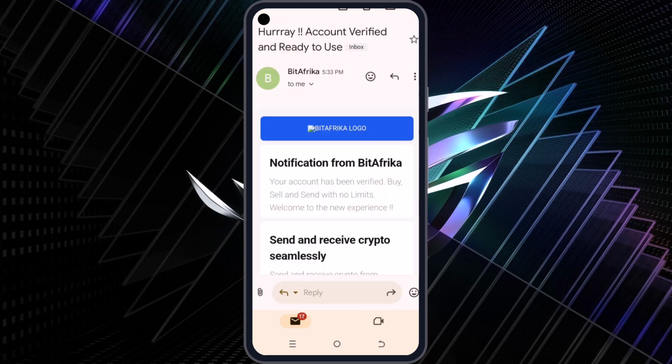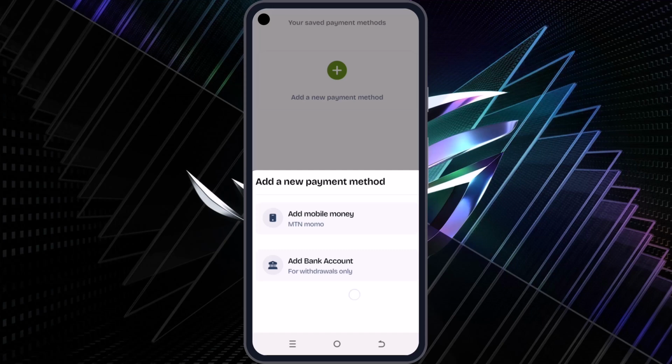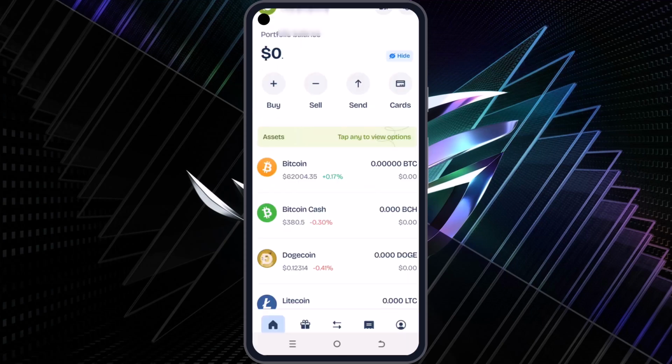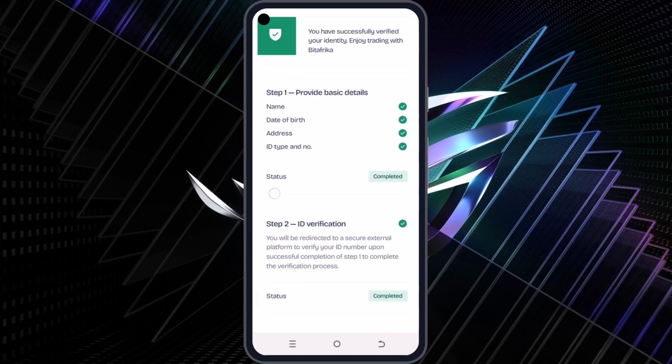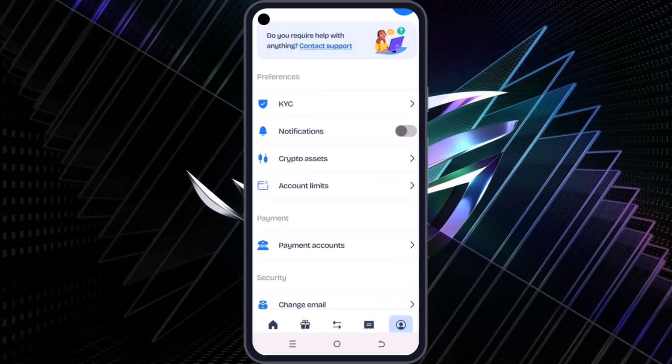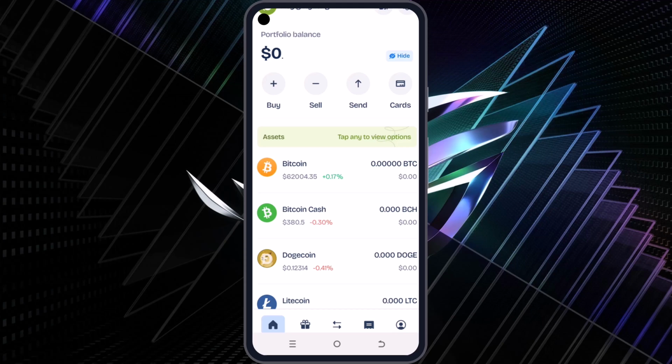Okay, you can see right here it says hooray, account verified and ready to use. So now my account has been verified and I'm ready to buy and sell some crypto. So let me show you easily how you can buy and sell crypto. Before you do that, you need to go to the preferences tab of your profile. You can see right here my ID is now verified within minutes.